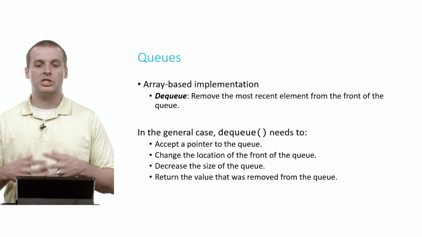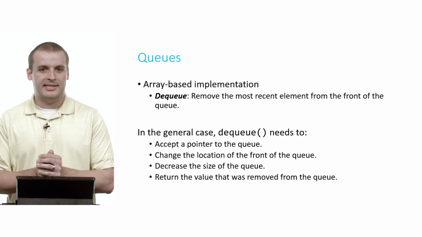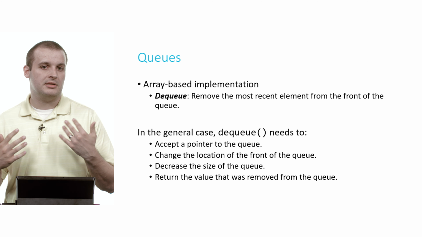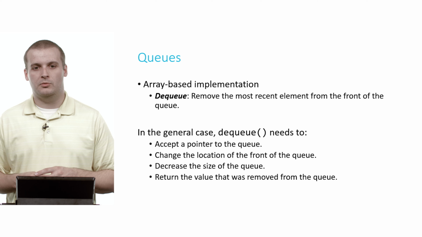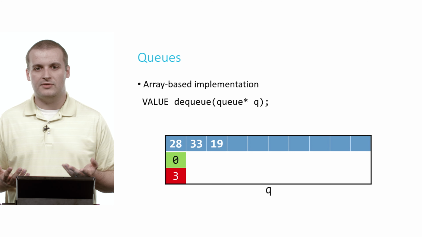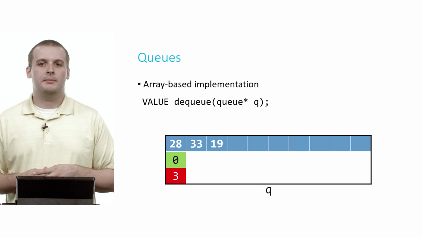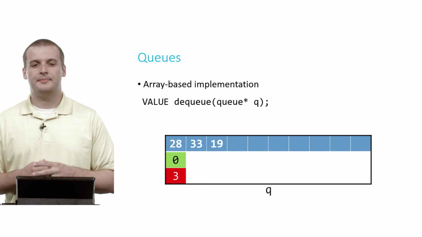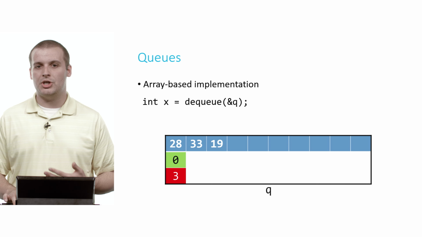Again, we don't want to just discard it. We presumably are extracting it from the queue. We're dequeuing it because we care about it. So we want this function to return a data element of type value. Again, in this case, value is integer. All right, so now let's dequeue something.